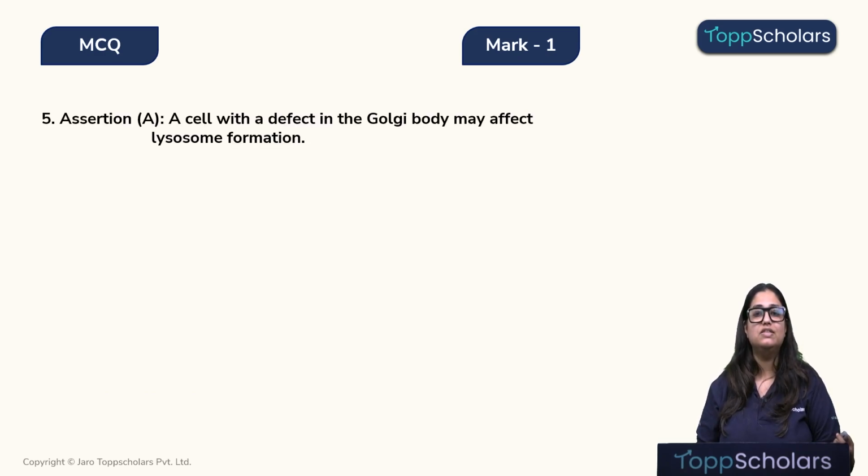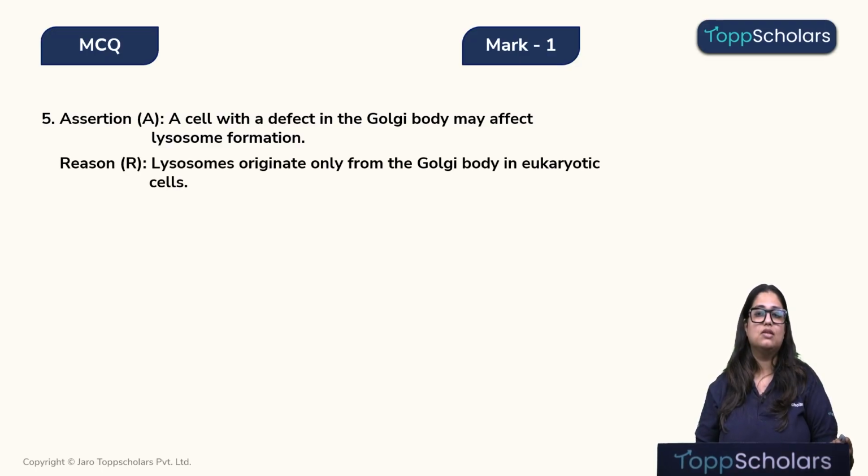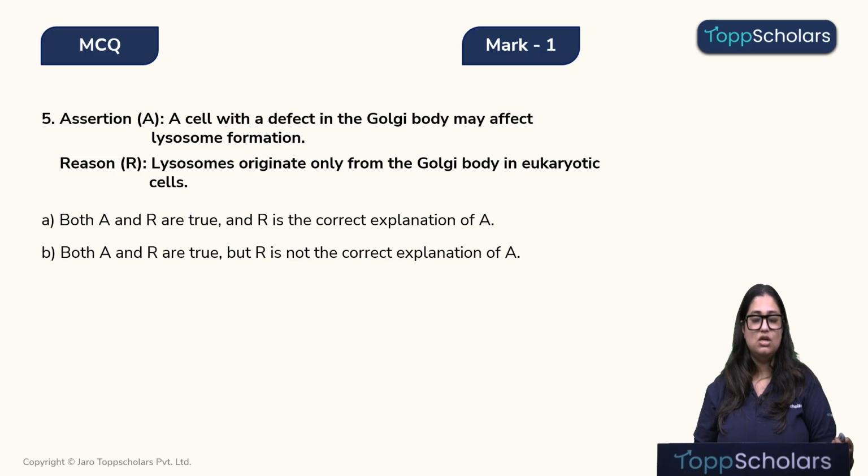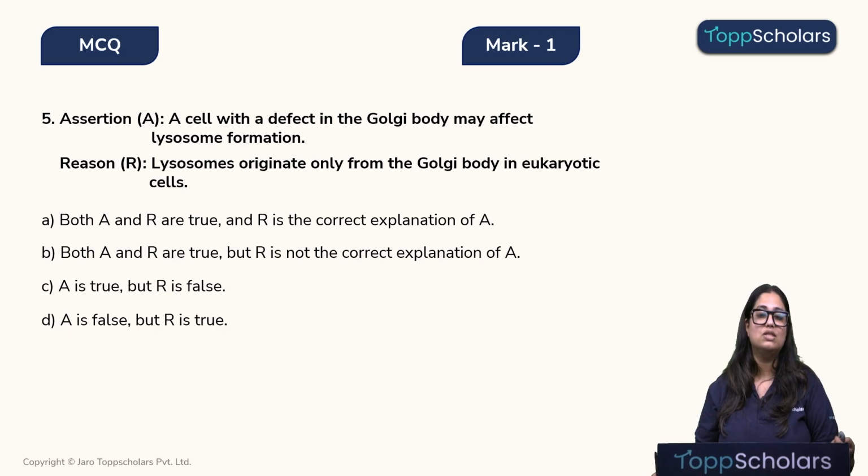Assertion: a cell with a defect in Golgi body may affect the lysosome formation. Reason: lysosomes originate only from the Golgi body in the eukaryotic cells. Let's look at the options. Option A, both assertion and reason are true, and reason is the correct explanation of assertion. Option B, both assertion and reason are true, but reason is not the correct explanation of assertion. Option C, assertion is true, but reason is false. And option D, assertion is false, but reason is true. So let's quickly solve this question.